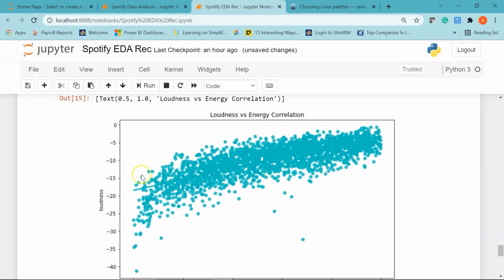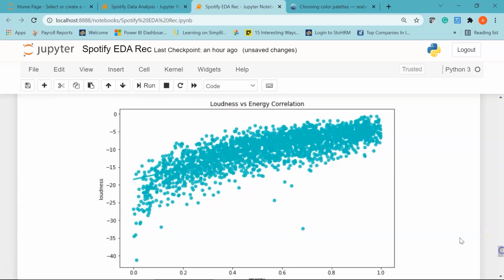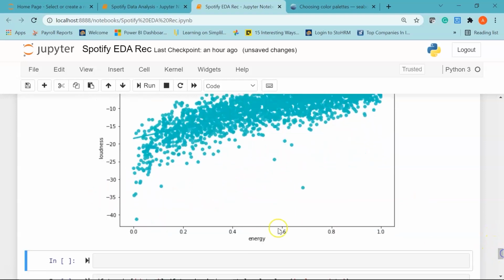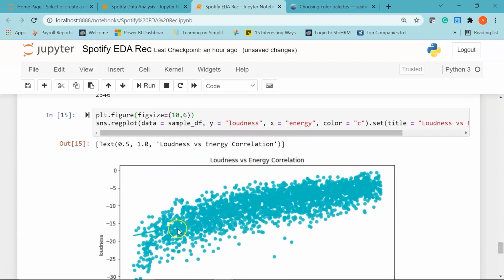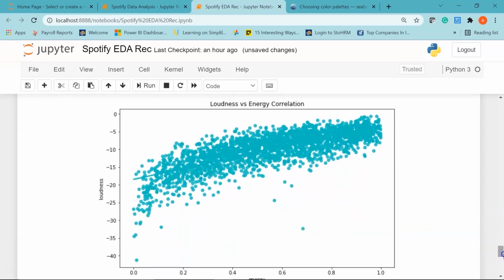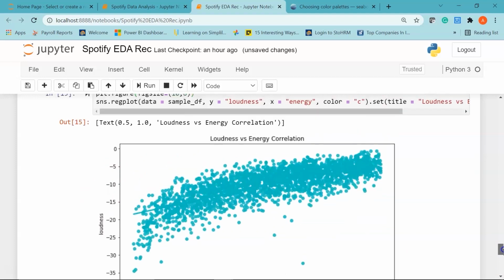So you can see here clearly there is a very high positive correlation between loudness and energy. On the y-axis we have loudness, and on the x-axis we have energy, and you can see all the data points or the songs are in one direction. So if the energy increases, the loudness of the song also increases, and similarly if the loudness of the song decreases, the energy of the song or the track also decreases. So there is a very high positive correlation, and you can see the regression line here. It is increasing gradually.